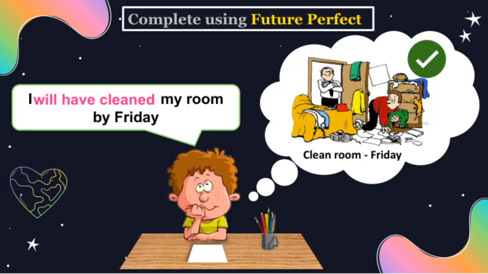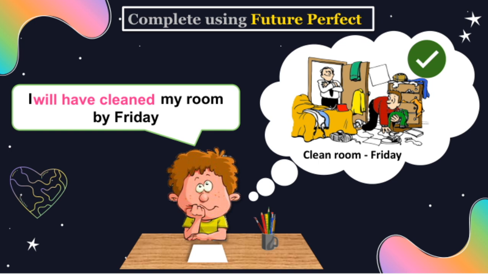"By Friday, I will have cleaned my room." This is an example of using the future perfect tense, which is great for describing actions that will be completed by a certain point in the future. When I say, "I will have cleaned my room by Friday," it shows that the cleaning will be finished before or on that day. The key here is the structure.